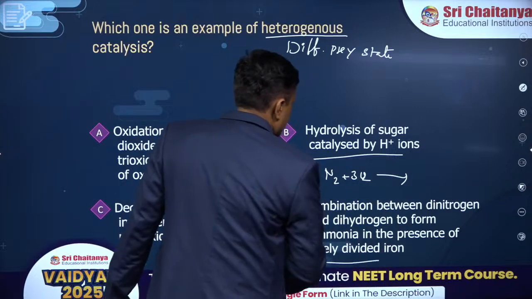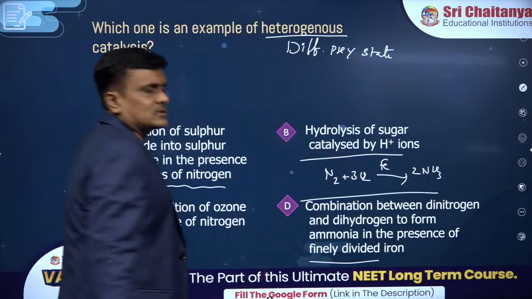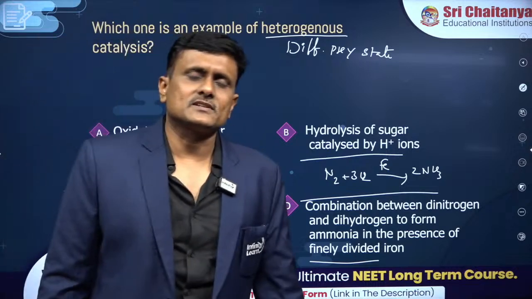In that you can see finely divided iron leads to the formation of what? Molybdenum promoter, iron catalyst, etc. You have studied, no?